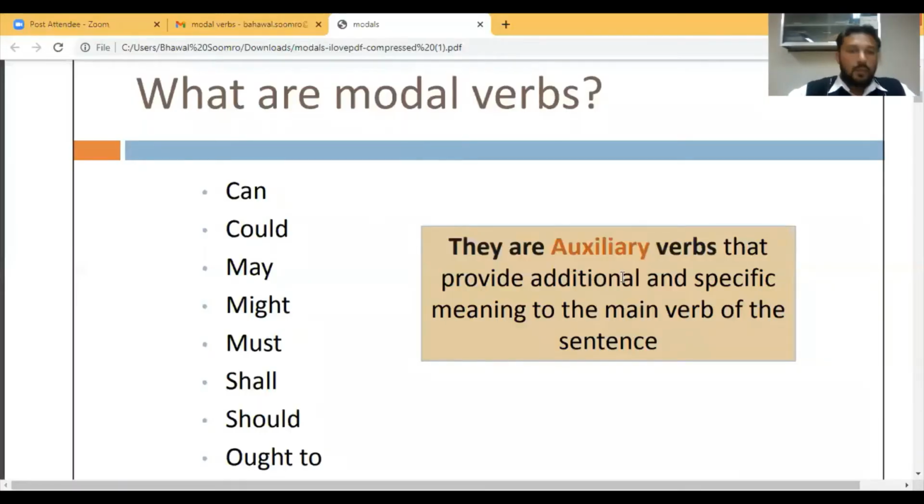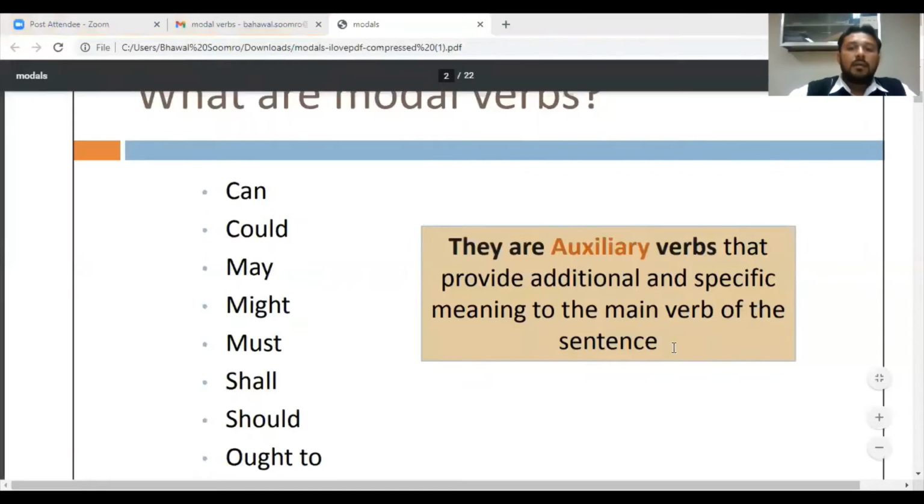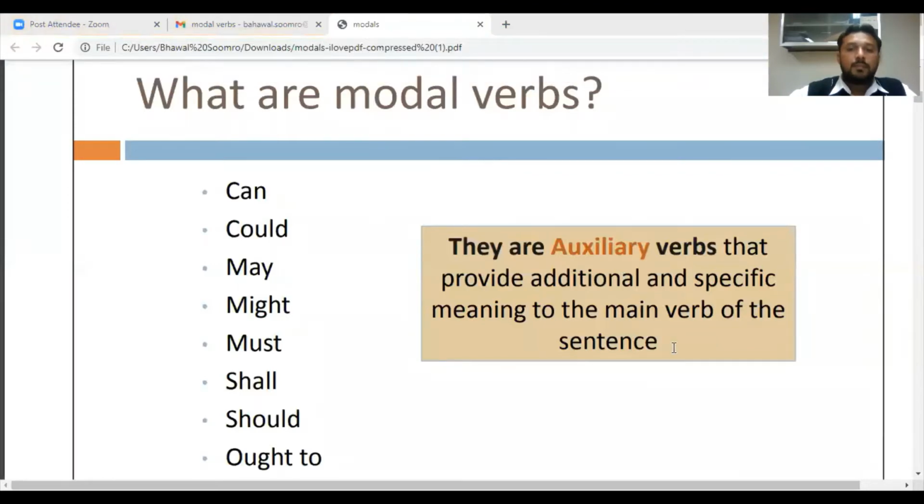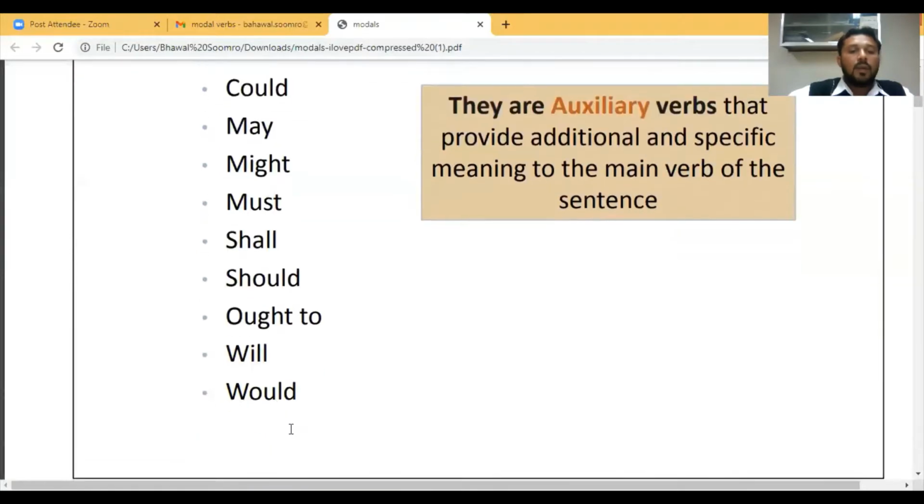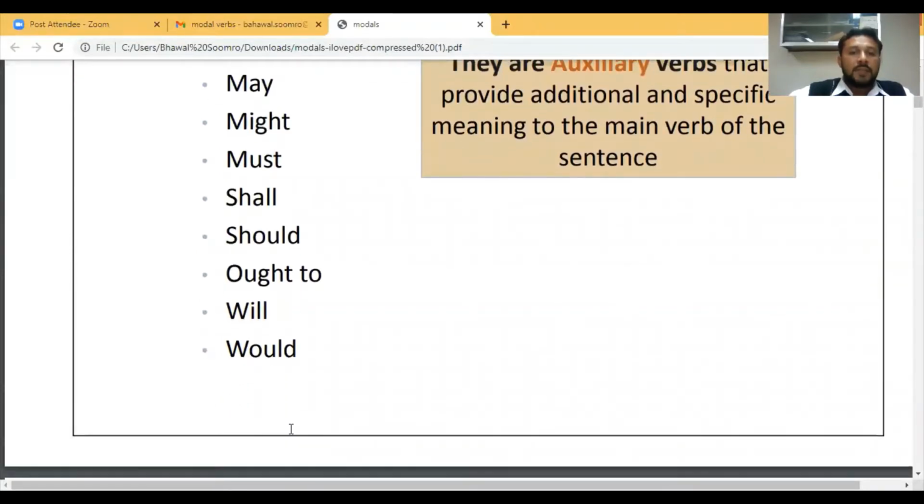What are modal verbs? They are auxiliary words that provide additional and specific meaning to the main verb of the sentence. These are the modal verbs that most of the time we use in our daily conversation: can, could, may, might, must, shall, should, ought to, will, would, and so on.